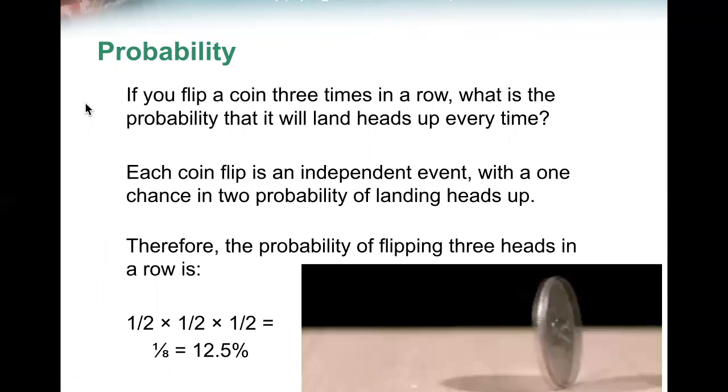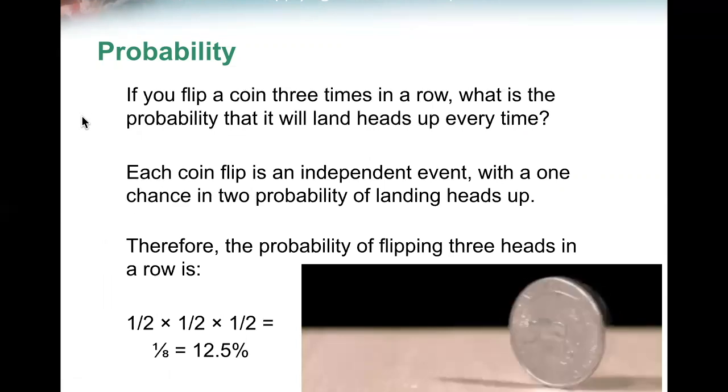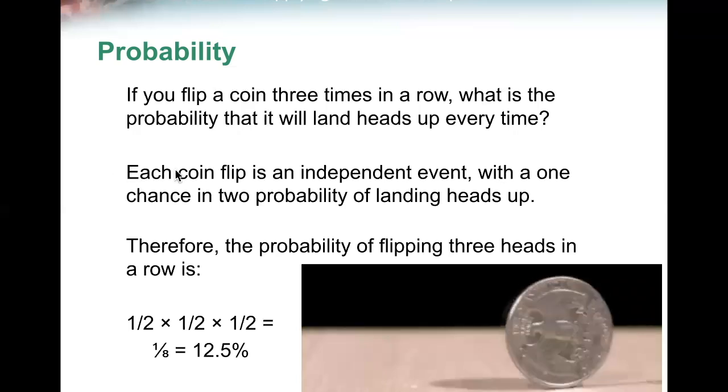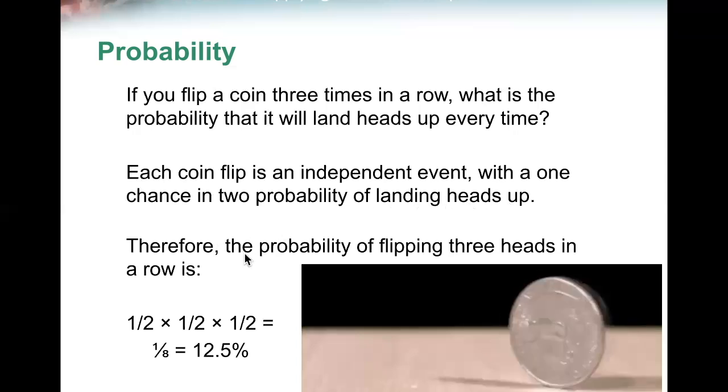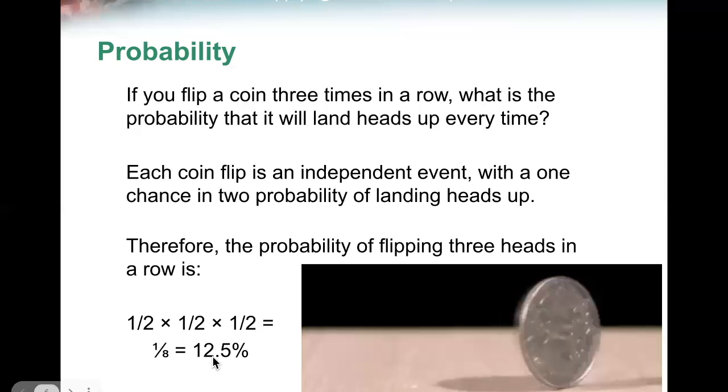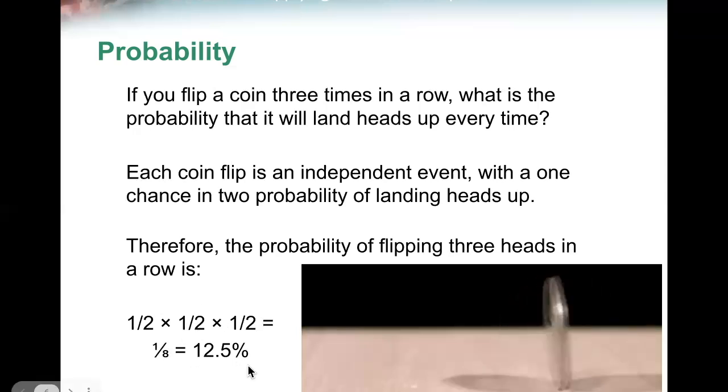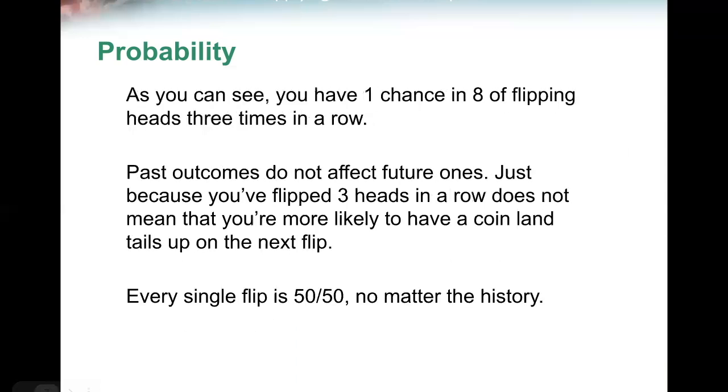If you flip a coin 3 times in a row, what is the probability that it will land heads up every time? Each coin flip is an independent event with 1 chance in 2 probability of landing heads up. Therefore, the probability of flipping 3 heads in a row is 1/2 times 1/2 times 1/2, and that would be 1/8 or 12.5% chance of having 3 heads in a row. As you see, you have 1 chance in 8 of flipping heads 3 times in a row.